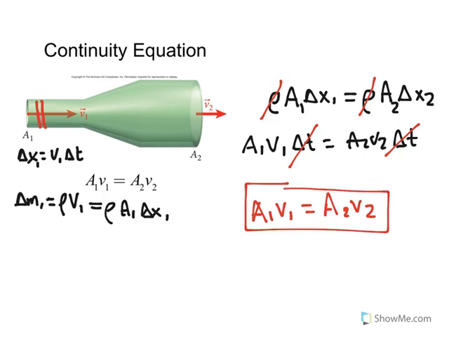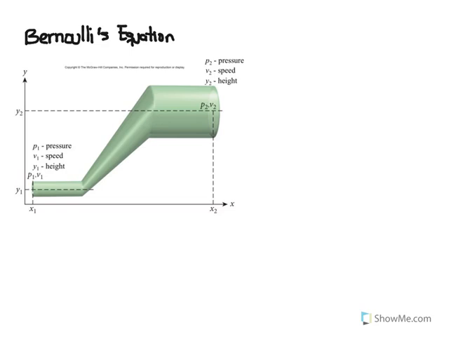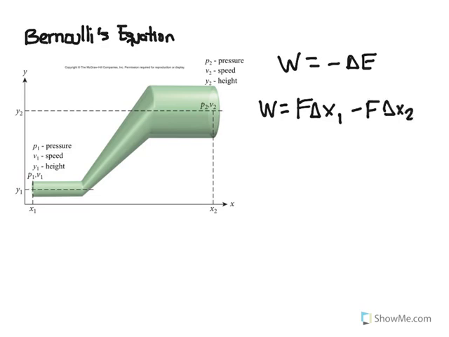As mass is conserved, energy is conserved as well. We can actually see this diagram, and we know from the beginning that work is going to be equal to minus a change in energy. If energy is changed, it means a work has been performed. And we know that work is going to be force times displacement. So in any given part, left part, right part, we can actually state that work is going to be equal to the force times the change in displacement, which happens at part 1, minus force times a change in displacement, which happens at part 2.